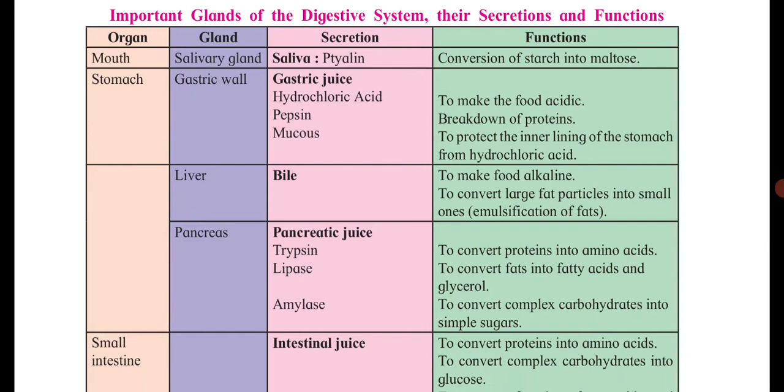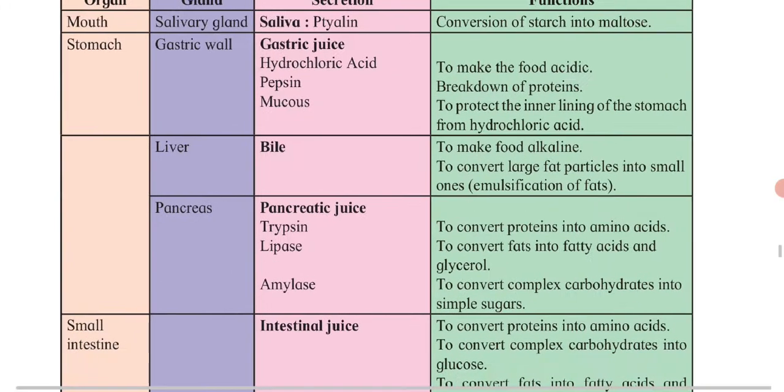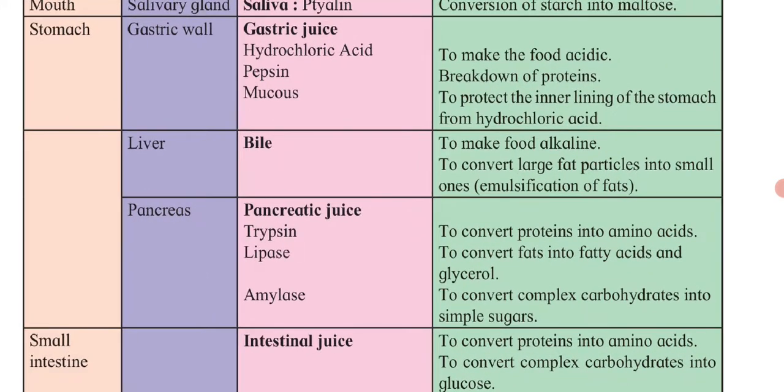The liver consists of bile. Bile makes the food alkaline and converts the food materials into small ones. The pancreas consists of trypsin, lipase and amylase. It is also useful in the following functions given aside. Actually these are not asked in that much range, and this part has been omitted by the government, but still we are going to see this.